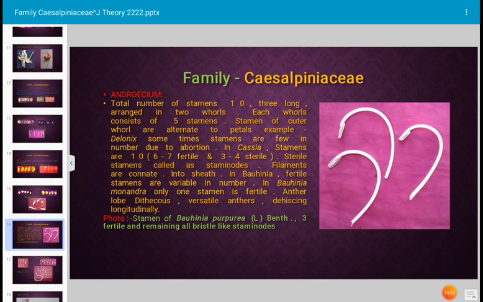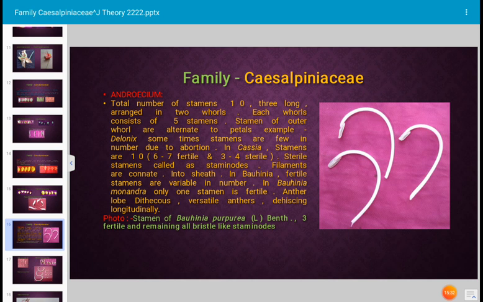Okay, and filaments, the stalk of the stamen, that is known as filament. Filaments are connate. And in Bauhinia, fertile stamens are variable in number. It is very important. In Bauhinia plant, fertile stamens are variable in numbers. Number changes by species to species. Okay. In Bauhinia monandra, only one stamen is fertile, and anther lobe is dithecous, versatile.